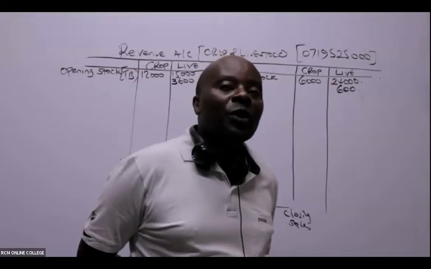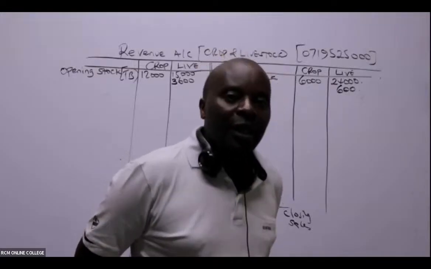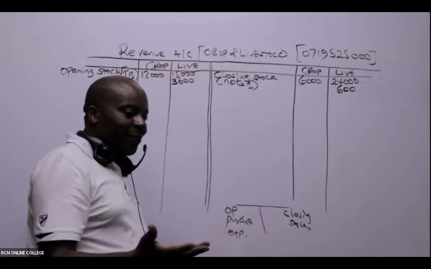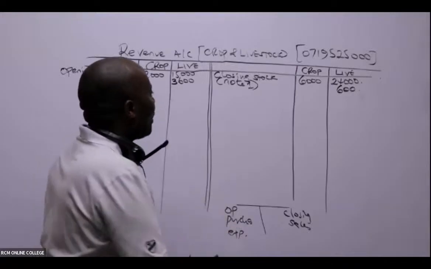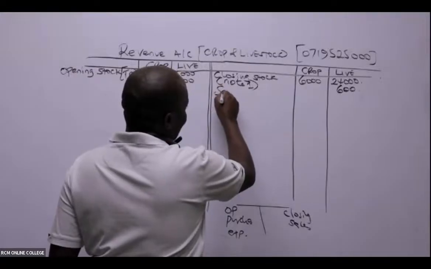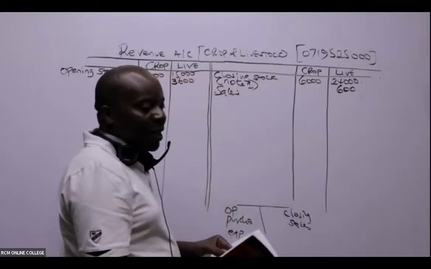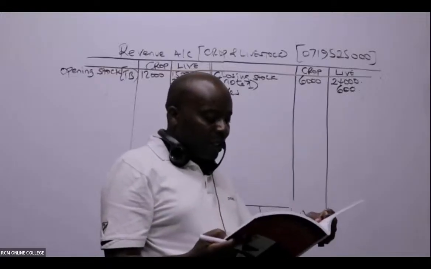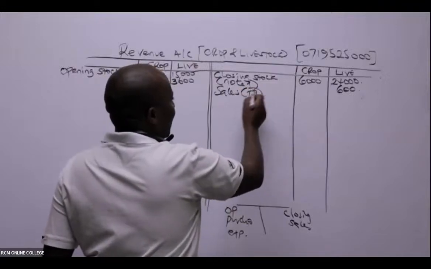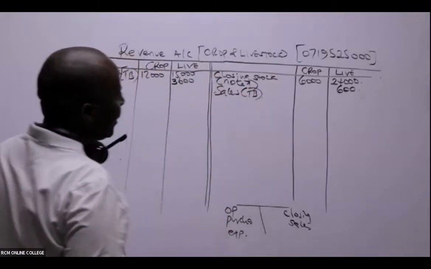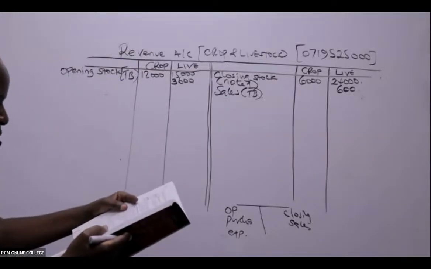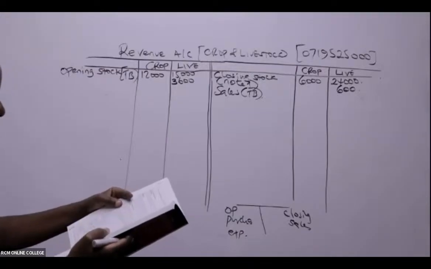Remember, always sit on that seat of the accountant and reason like an accountant. Margaret tells me sales or purchases, it doesn't matter. So let's begin with sales. And of course, sales will come here. Is there somebody who is able to see the sales? Sales will be on the TB, the trial balance. The only thing you'll not get on the trial balance is the closing stock.